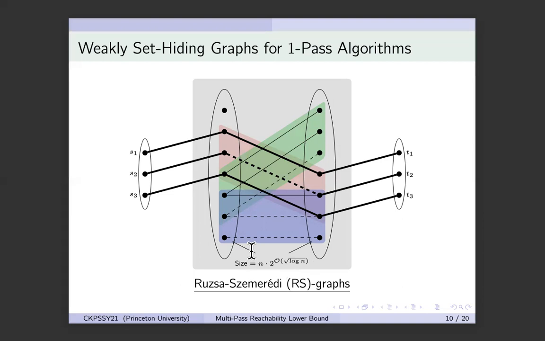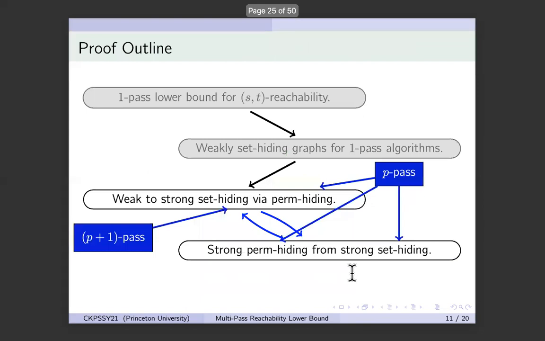So that's why we are stuck at root log n. But for now, this does prove that we can have weakly set hiding graphs for one-pass algorithms, and therefore this finishes step 2 of our proof. Let us go on to step 3, where I want to transform this weak set hiding property to strong set hiding property, and I can assume perm hiding graphs.